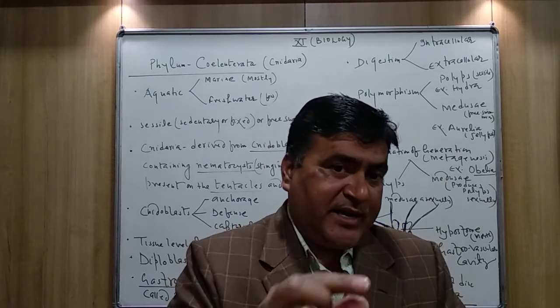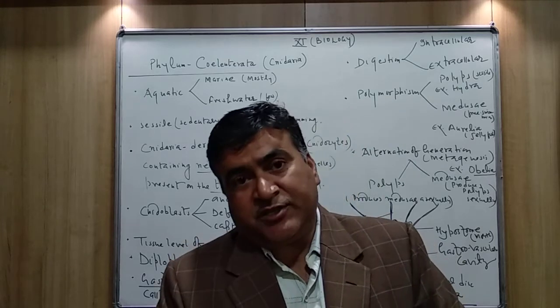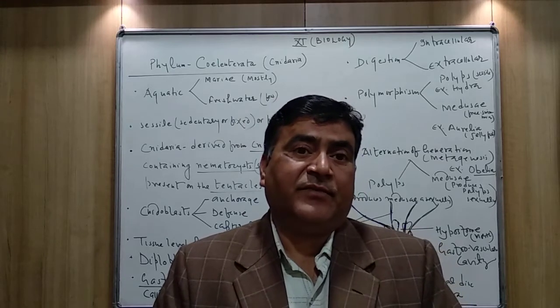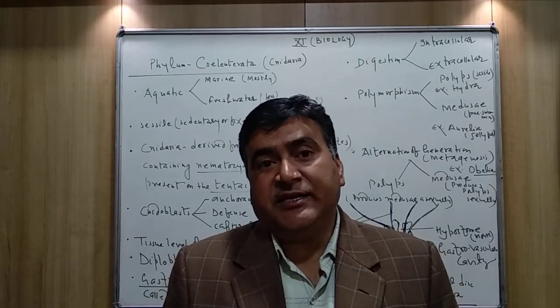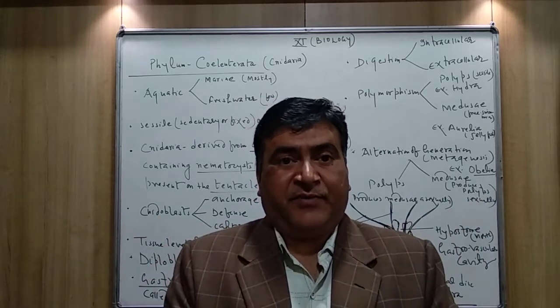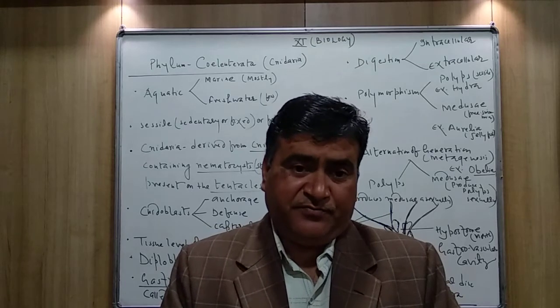Whenever it comes into contact with the prey, the poison comes out from the tentacle and is injected into the prey, and the prey is paralyzed. Then the tentacles capture the food, the prey, and put it in the mouth, that is called hypostome.